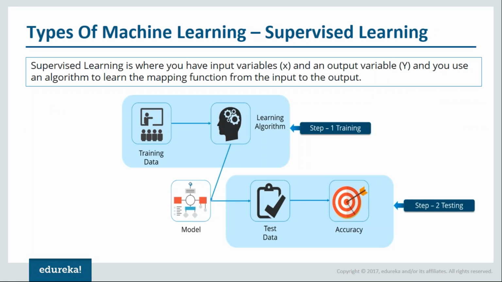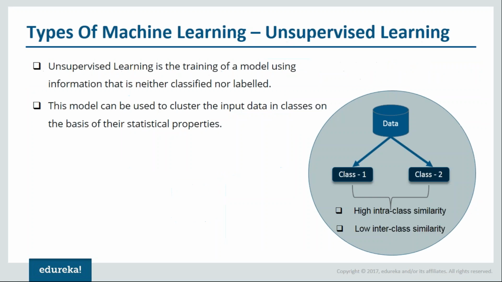We have no questions, so we'll move forward and understand unsupervised learning. Now in unsupervised learning, unlike supervised learning, you don't have any predefined classes. So what happens, you have data, and on the basis of that data, you try to create your own classes. You try to make sure that whatever classes you create have high intra-class similarity and low inter-class similarity.